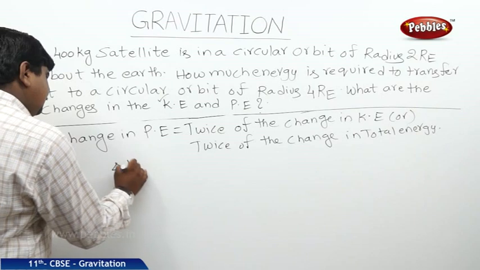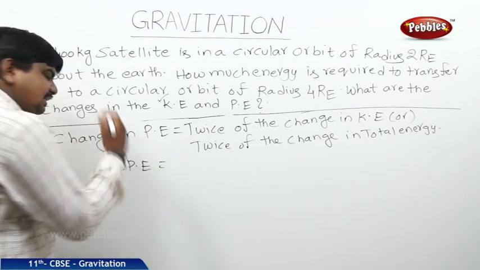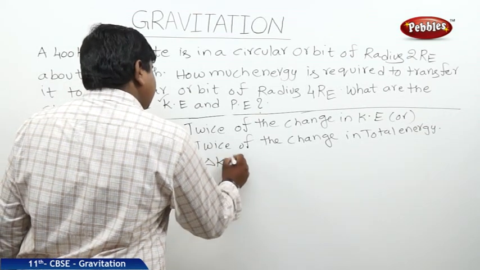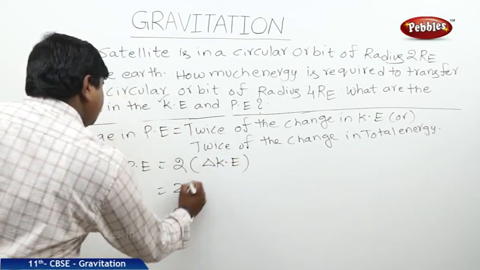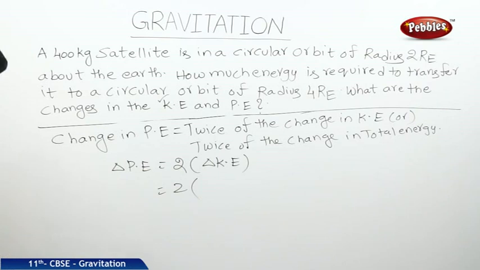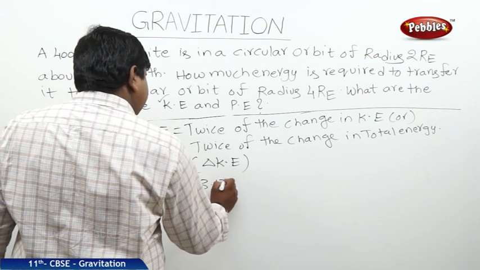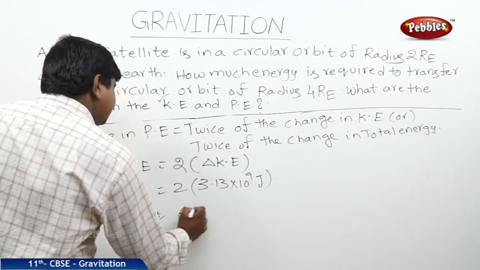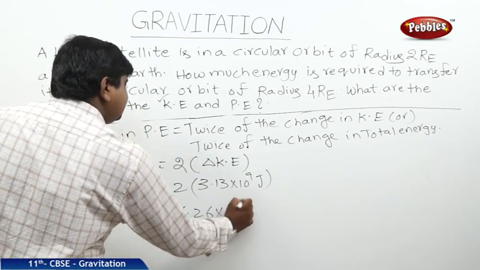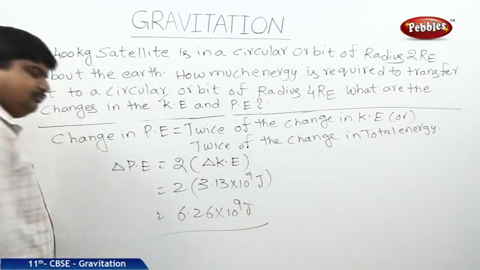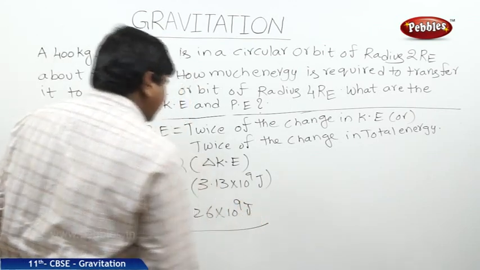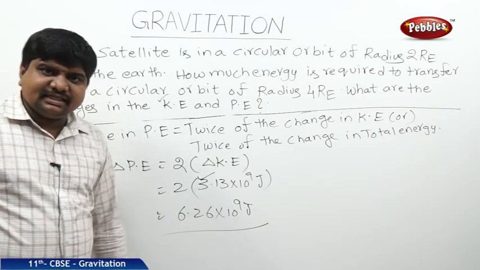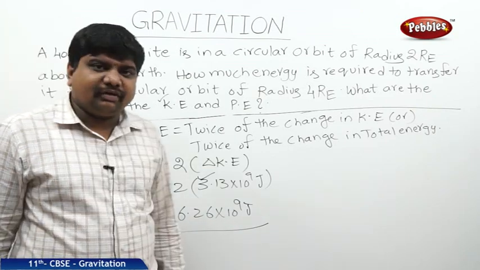Therefore, delta PE, where delta indicates the change, is equal to 2 into delta KE. 2 into the delta KE is 3.13 into 10 to the power of 9 joules. So approximately this answer is 6.26 into 10 to the power of 9 joules. Therefore, change in KE is 3.13 into 10 to the power of 9 joules. Change in PE is 6.26 into 10 to the power of 9 joules.